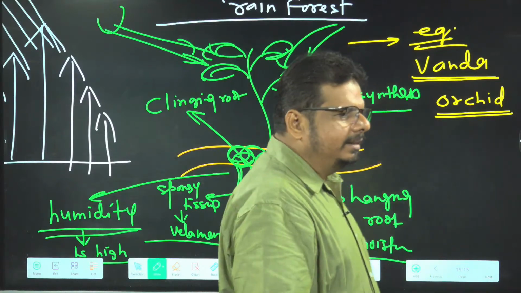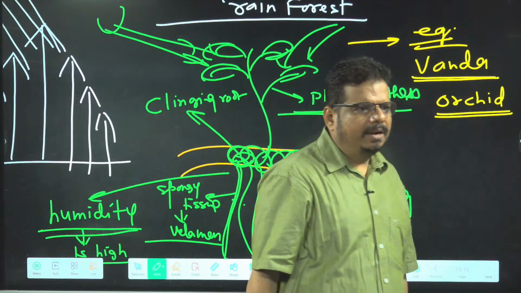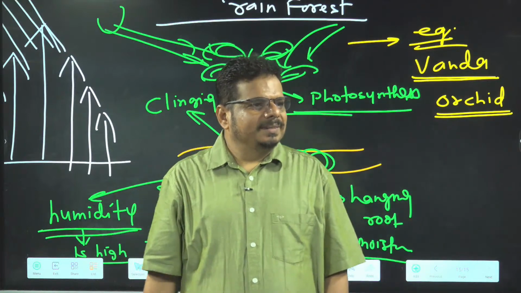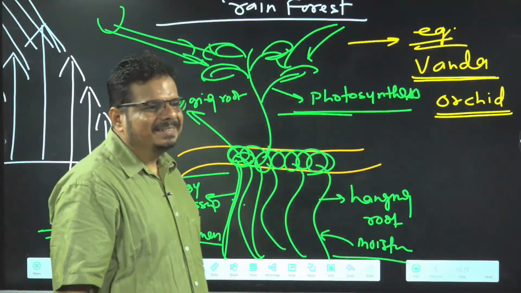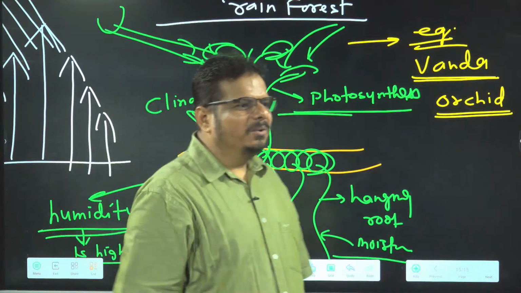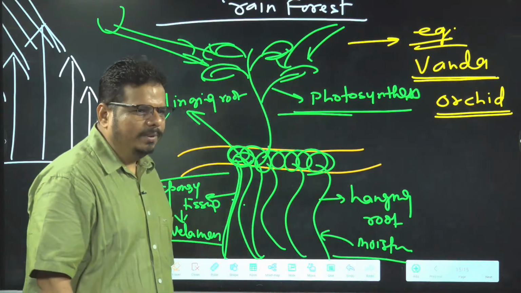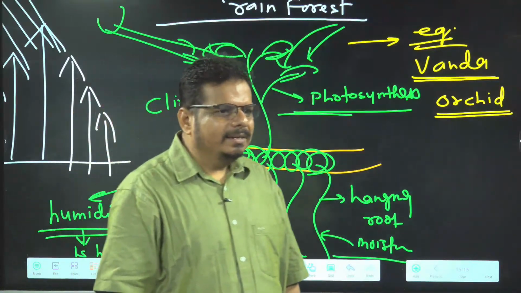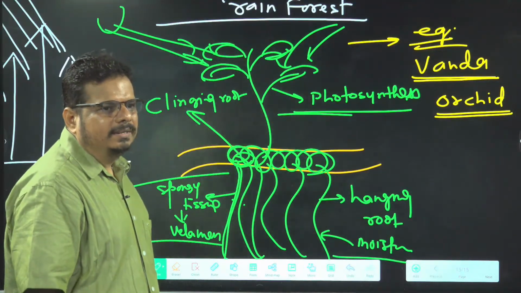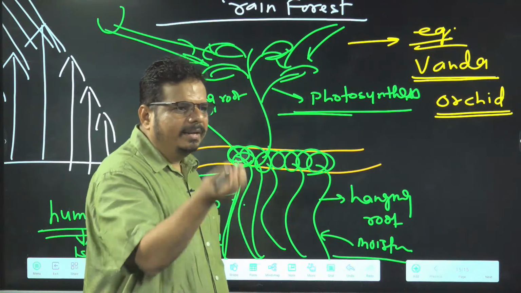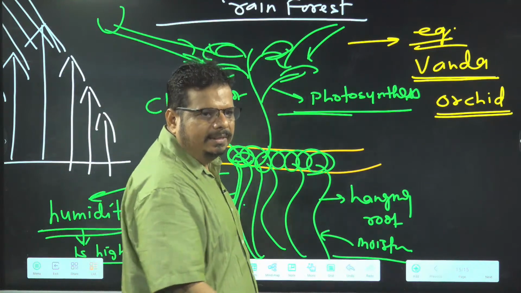Vanda, orchid are the example of epiphytic plants. So, who is left only? Only one is left. And who is this? A respiratory root. Then root becomes over. Okay? Root will be over after dealing the respiratory root. So 2 minutes we are just working on respiratory root, root will be over.